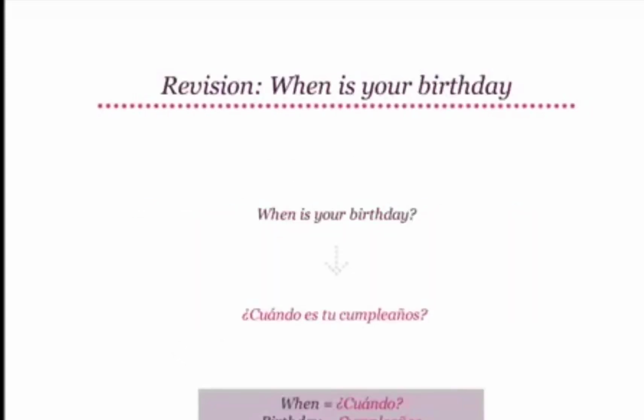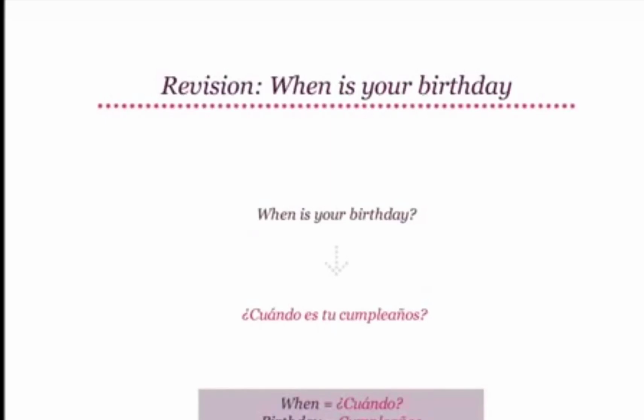Moving on, let's revise the phrase, when is your birthday? When is your birthday becomes ¿Cuándo es tu cumpleaños? Remember, when translates to cuándo, and birthday becomes cumpleaños. Therefore, your birthday becomes tu cumpleaños. So our sentence, when is your birthday, becomes ¿Cuándo es tu cumpleaños?